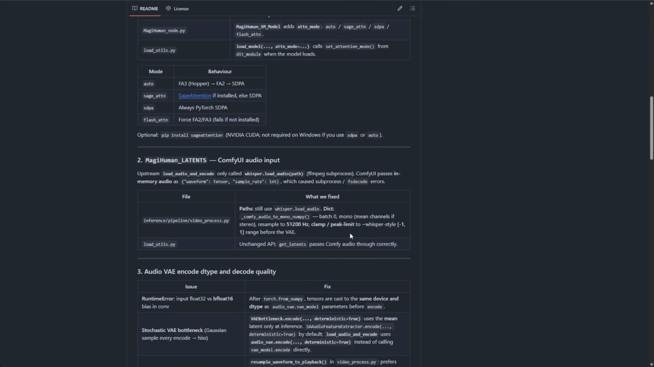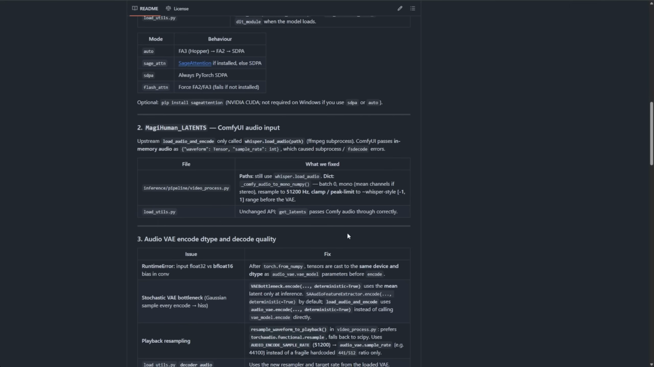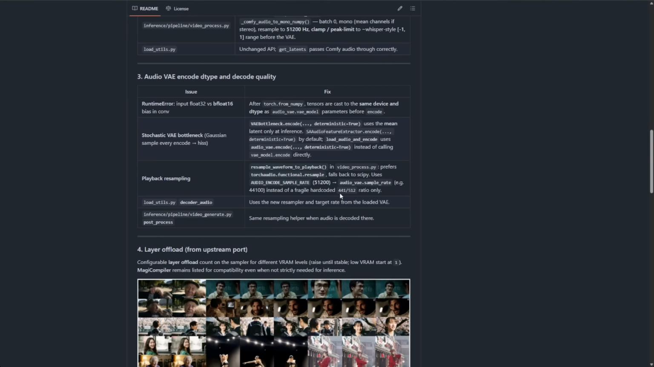Second bug fix, audio input. Testing the original repo, trying to use my own audio as input threw an error. I'll show you the runtime error later and how I fixed it. The audio VAE encoding was producing this weird noise constantly. I tried different playback resampling methods. Sometimes it was clearer, but the issues persisted.